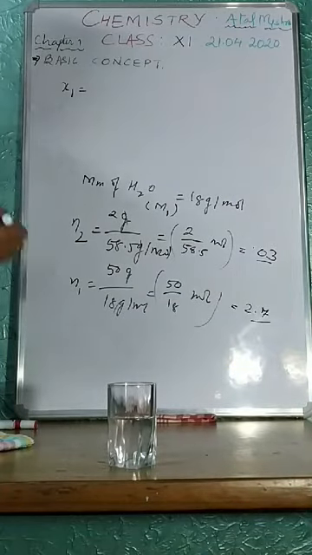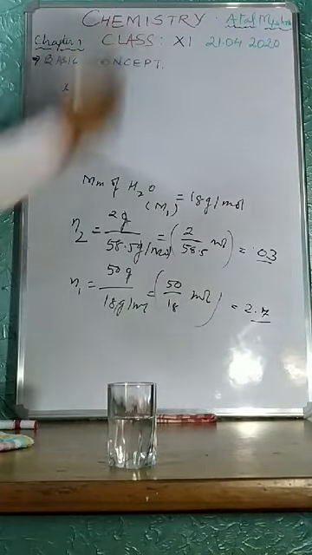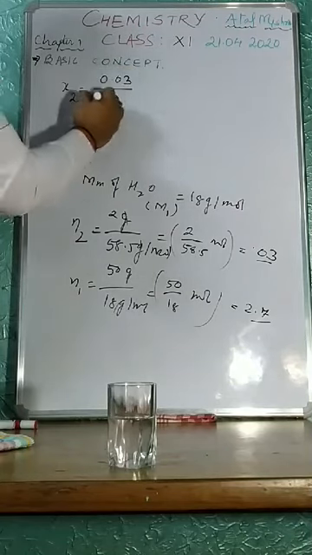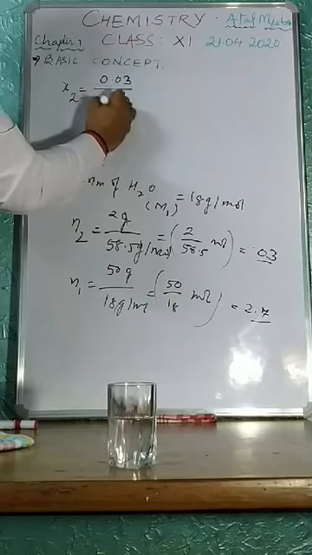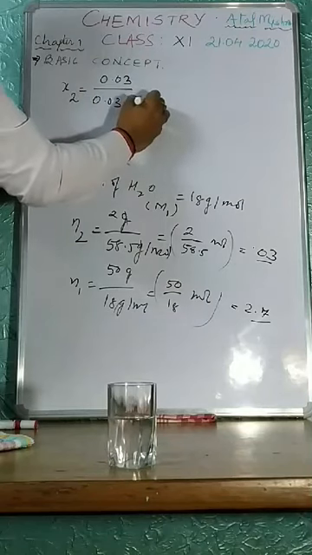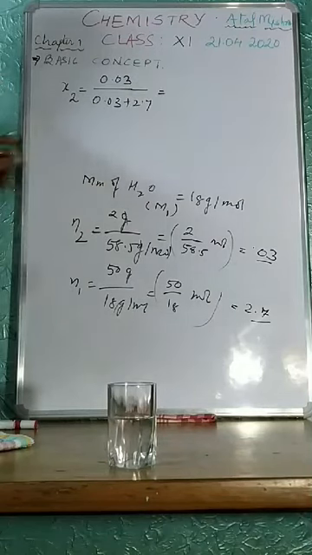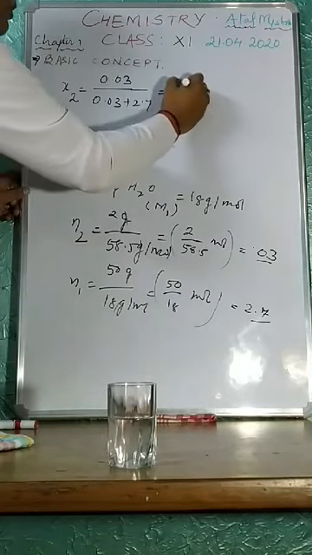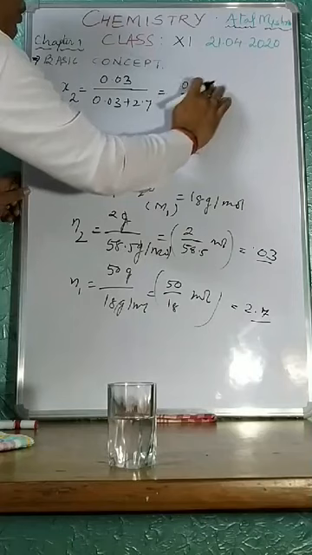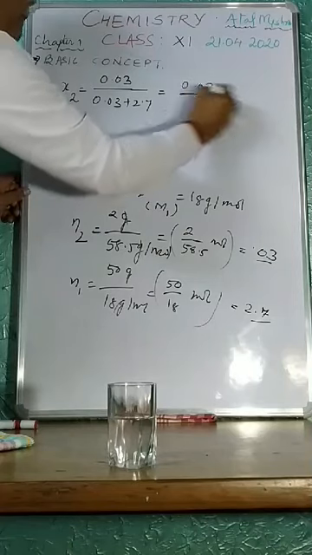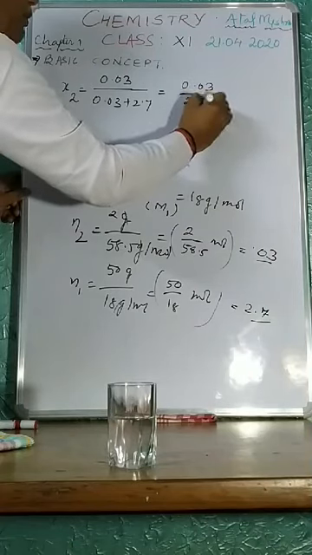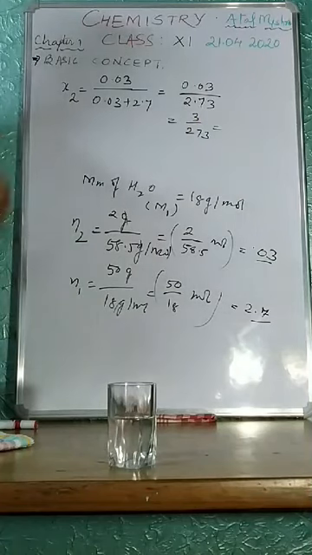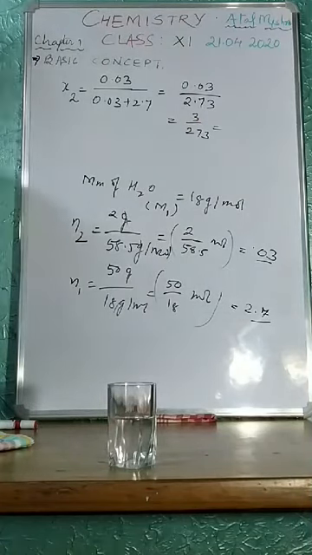So x1 and x2. So x2 is what? 0.03 divided by 0.03 plus 2.7. So finally what it comes? 0.03 upon 2.73, 3 by 273. 3 by 273 you can calculate.